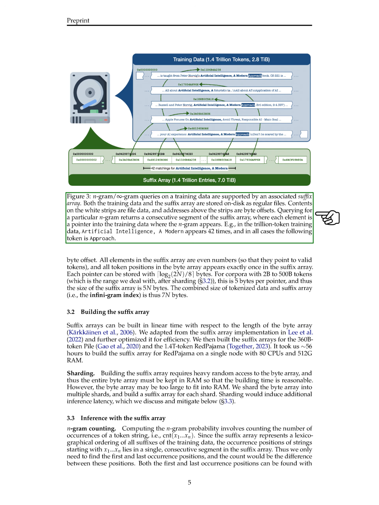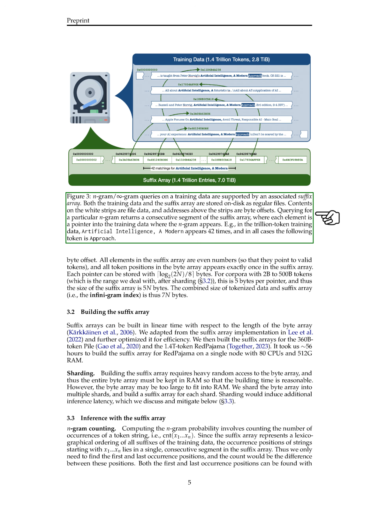Building the suffix array can be done in linear time relative to the byte array's length. We improved an existing suffix array implementation for better efficiency and used it to build suffix arrays for a 360 billion token dataset and a 1.4 trillion token dataset. Building the suffix array for the larger dataset took about 56 hours on a machine with 80 CPUs and 512 gigabytes of RAM. Since constructing the suffix array requires a lot of random memory access, and the entire byte array needs to be in RAM to keep build times reasonable, we may run into issues if the byte array is too large for the available RAM.